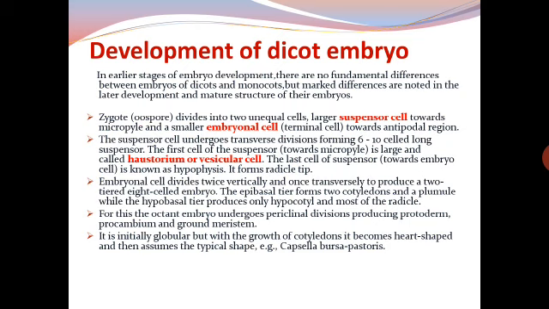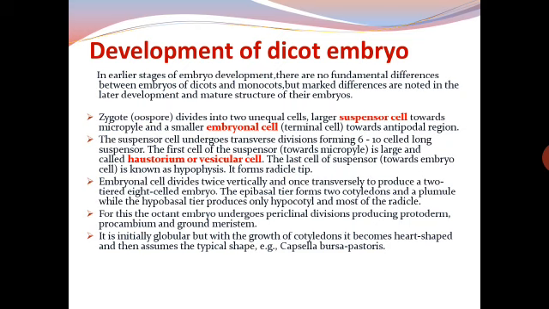Now, in dicots, the zygote divides into two unequal cells, a larger suspensor cell towards the micropyle and a smaller embryonal cell towards the antipodal region. The suspensor cell undergoes transverse division forming a 6 to 10 celled long suspensor. The first cell of the suspensor is large and called haustorium or vesicular cell. The last cell of the suspensor is known as hypophysis. It forms the radicle tip.